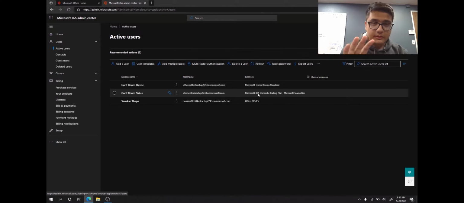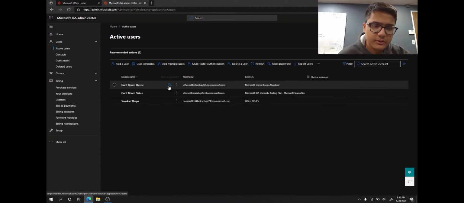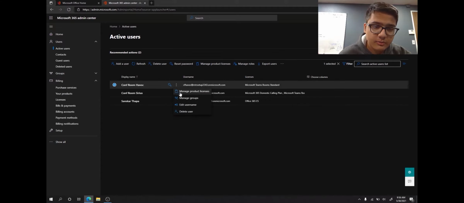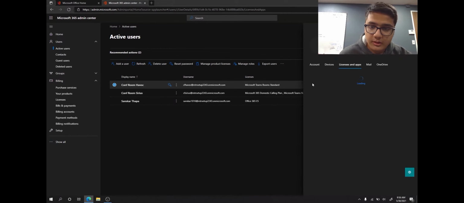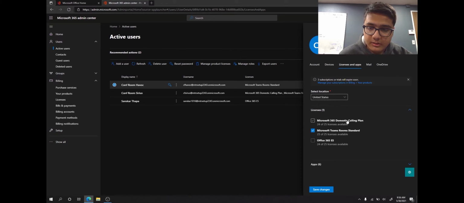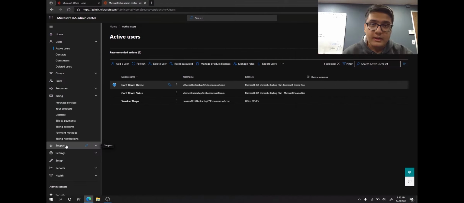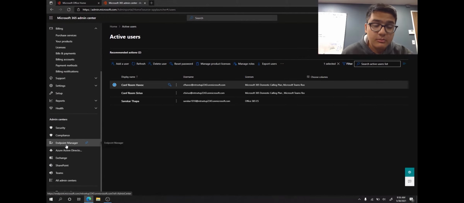So this is step 2. Once you have the domestic calling plan license, you're going to want to assign it to your resource account. So right here, Confirm Havoc is what I'm going to change. We're going to put in Microsoft 365 domestic calling plan and save changes. So now step 3 is going to be to go into Admin Center, but now we're going to go into Teams Admin Center.